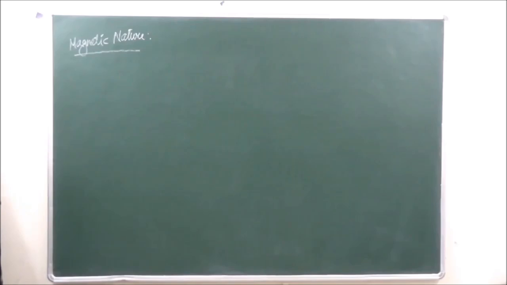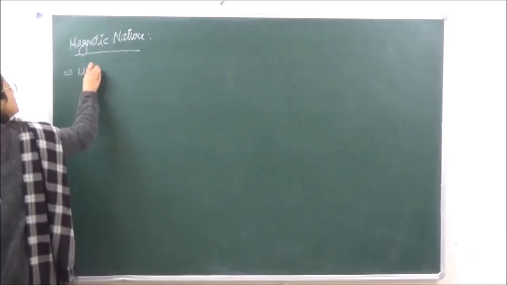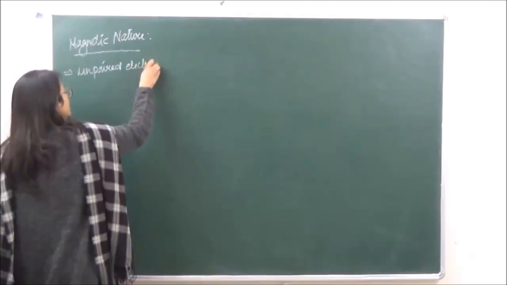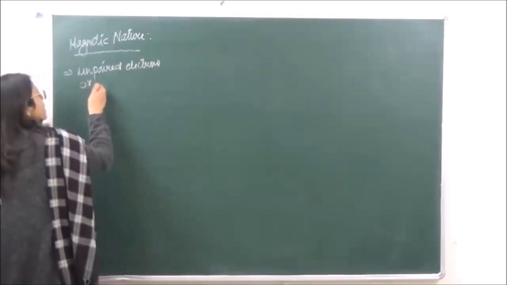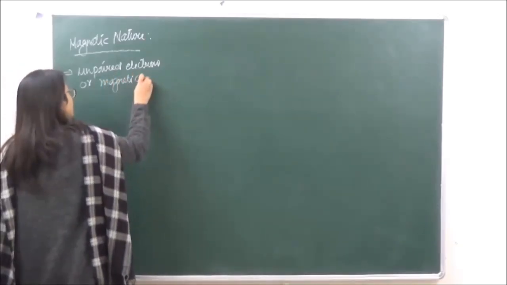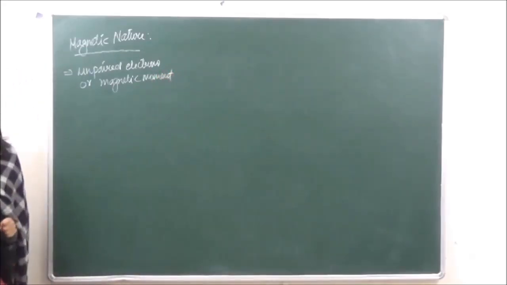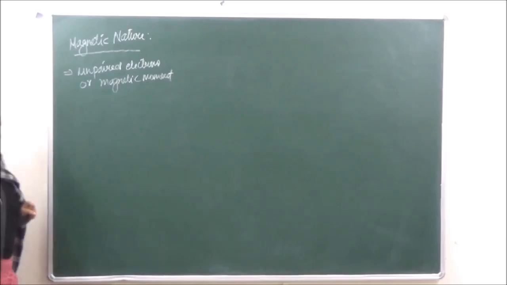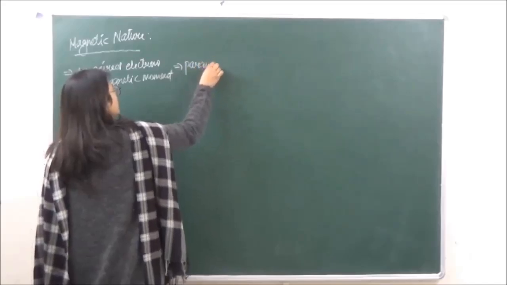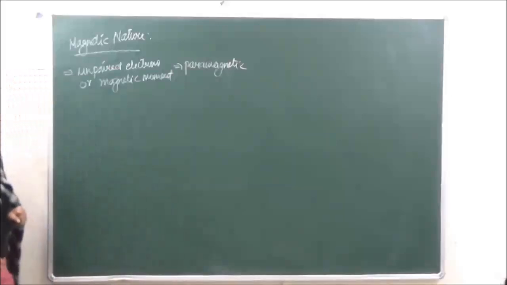Now when we are talking of magnetic nature, we already know that substances which have unpaired electrons or which have a magnetic moment, such substances are going to be attracted by the magnetic field, and such substances are going to be known as paramagnetic in nature. Okay, this we have done when we were doing the D block. We've done this topic already.